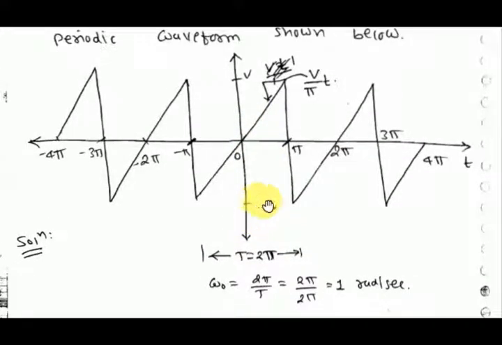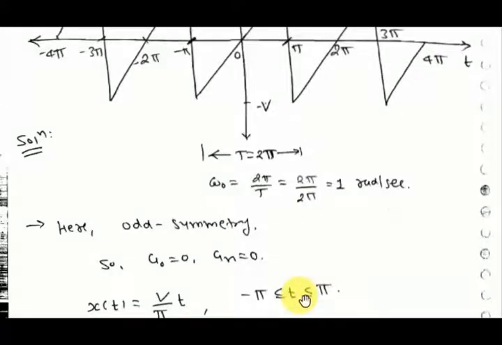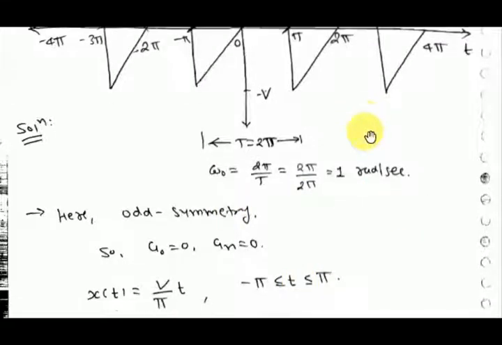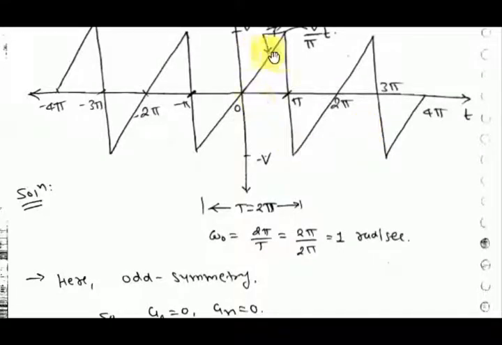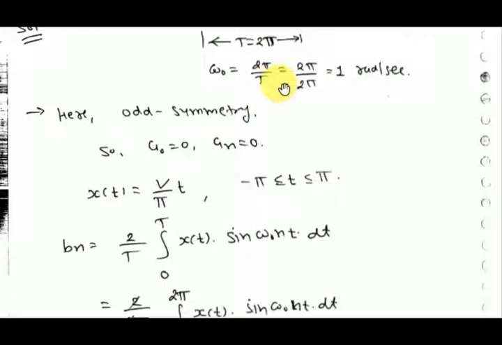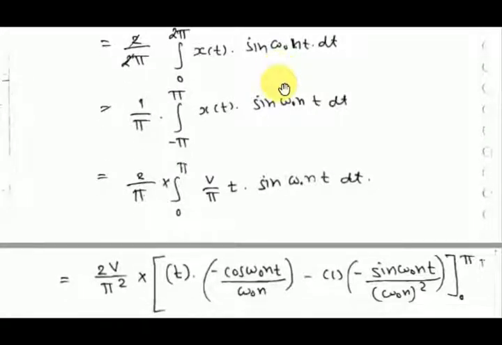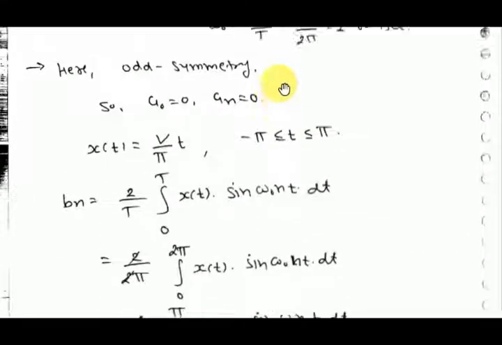So here the time period T is 2π. You can find ω0 is 1. So it contains odd symmetry as well as half-wave symmetry. Remember that a half-wave symmetry signal will contain only odd harmonics. And since it is odd symmetry also, a0 and an will be 0, only bn will be non-zero. Means sine terms will be there, only odd harmonic sine terms will be there.